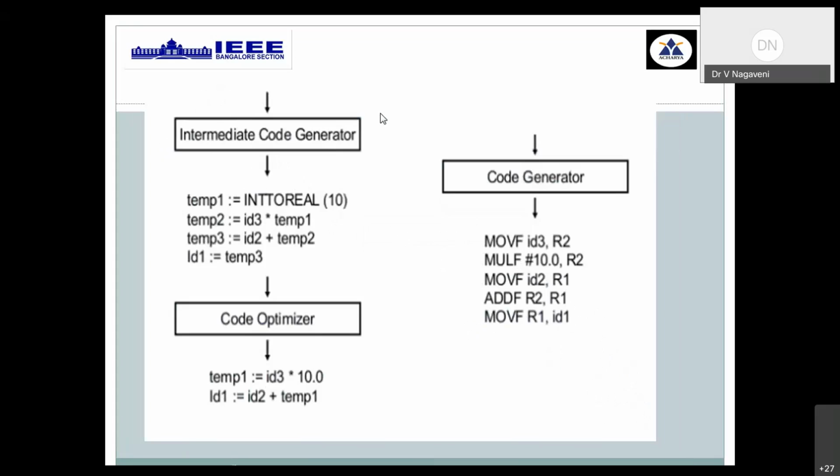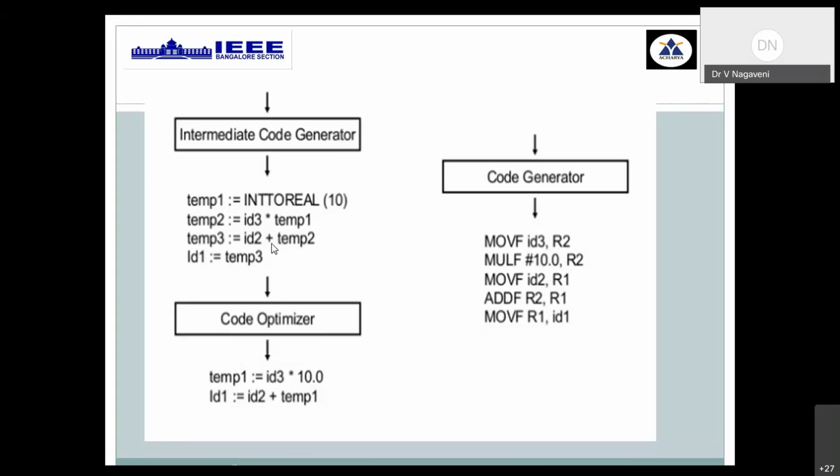Then that output, the modified parse tree, is given to intermediate code generation, wherein you are converting that into step-by-step intermediate code. First, we do the conversion process for the given constant into real, which is assigned to one temporary variable, LHS temp1. Then it is given to multiplication. ID3 is the left-hand side operand and the previous step result temp1 is the RHS operand for multiplication, which is assigned to one more temporary variable, temp2.